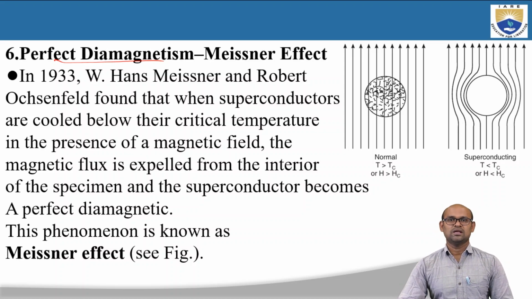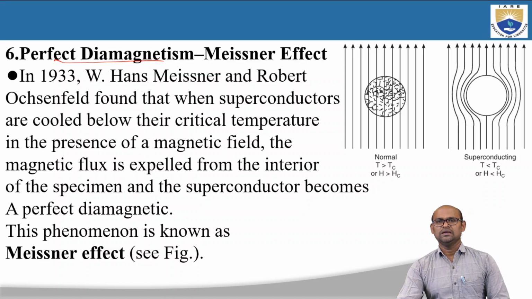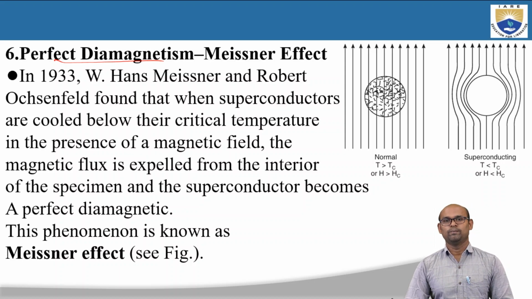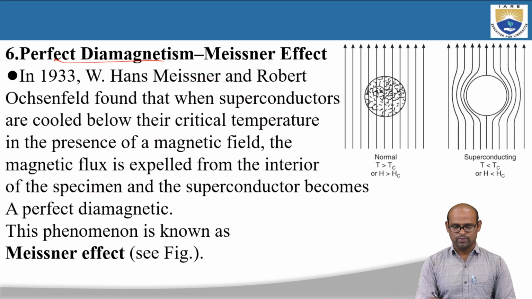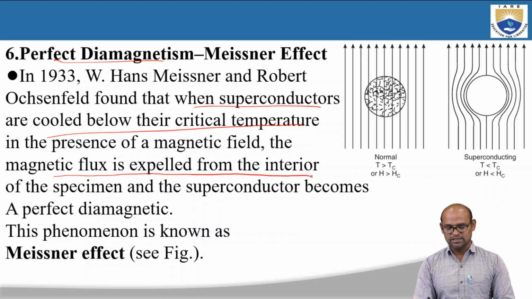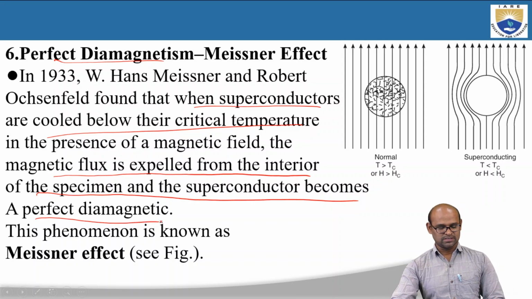To understand this, in 1933 Meissner and Ochsenfeld found that when superconductors are cooled below their critical temperature in the presence of a magnetic field, the magnetic flux is expelled from the interior of the specimen and the superconductor becomes a perfect diamagnetic material. This phenomenon is known as the Meissner effect.